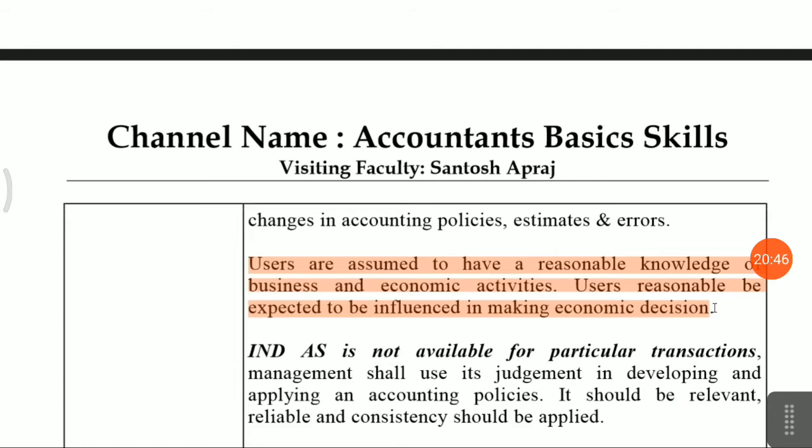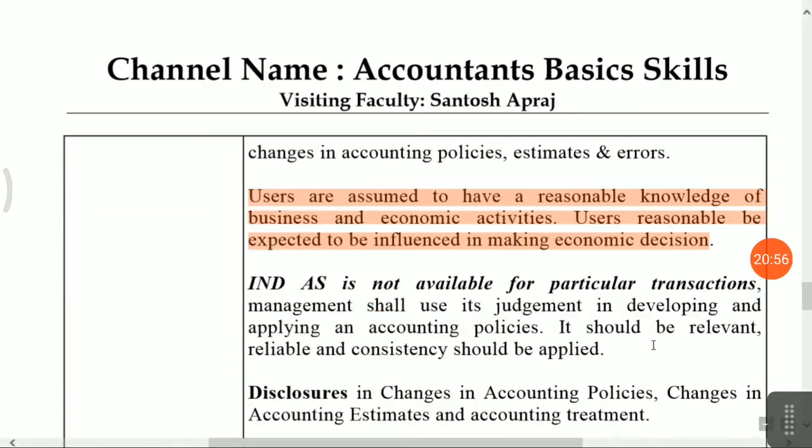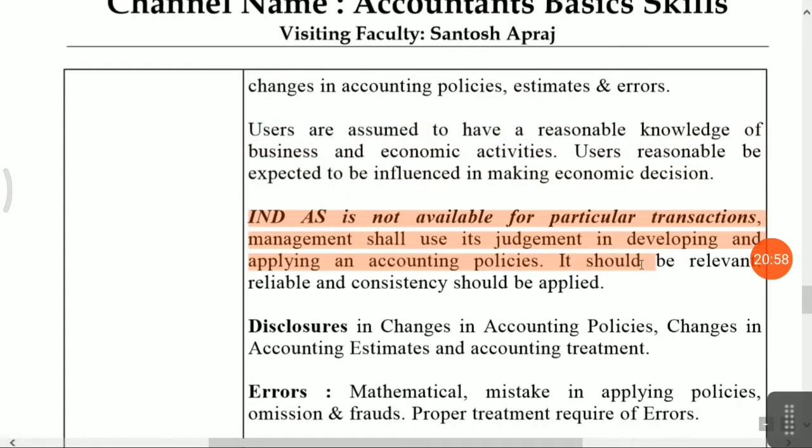That is management, the owner of the business. He knows the business knowledge and economic activity. A user is reasonably expected to influence the decision makers. Okay, next one is: index is not available for a particular transaction. If there is no index available specifically for your transaction, then owners can apply an accounting policy, provided that it should be relevant, reliable, and consistently applied. It should not be unethical.